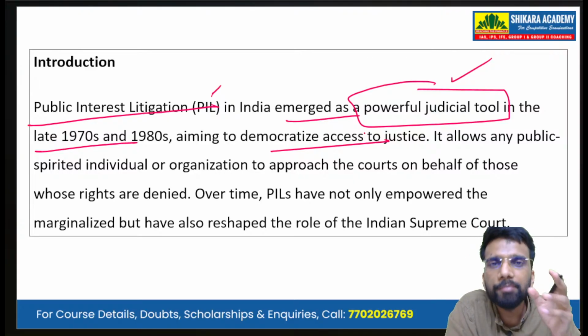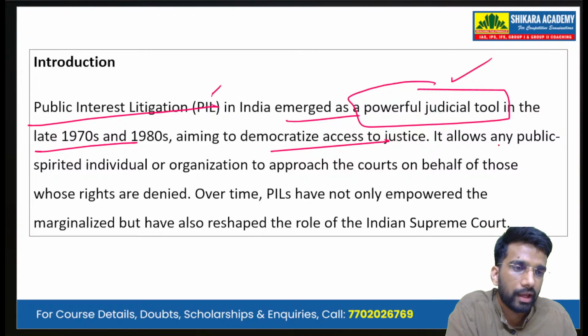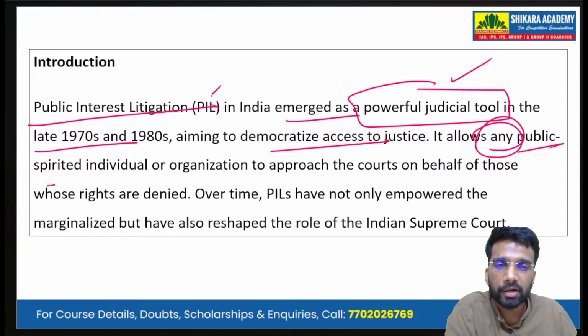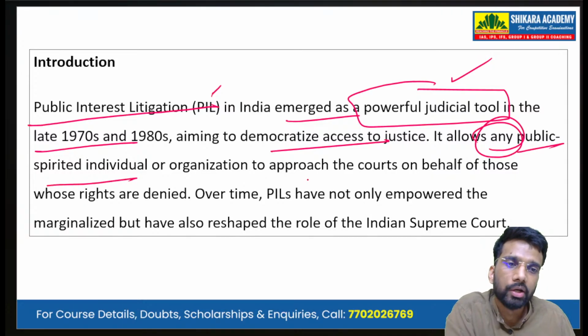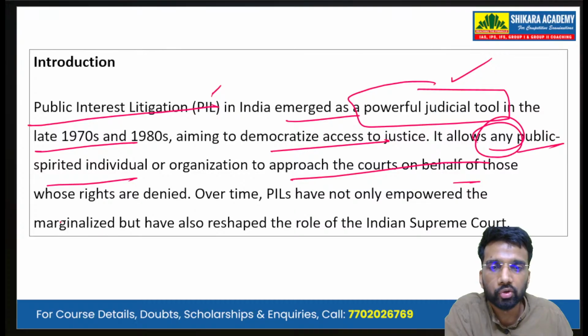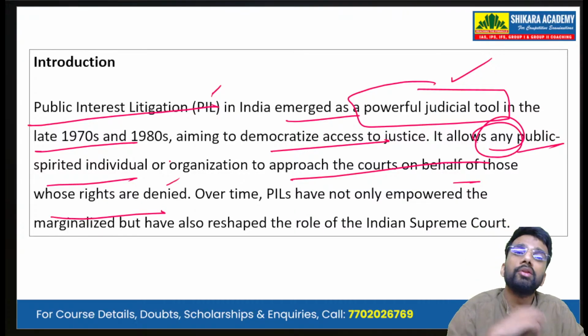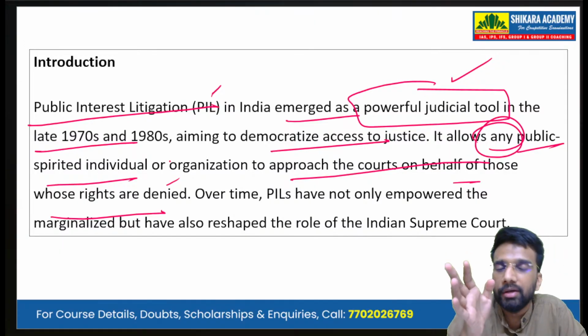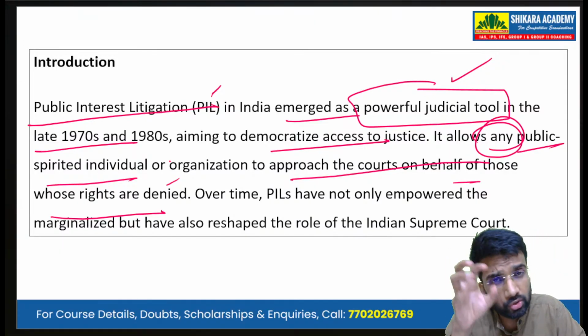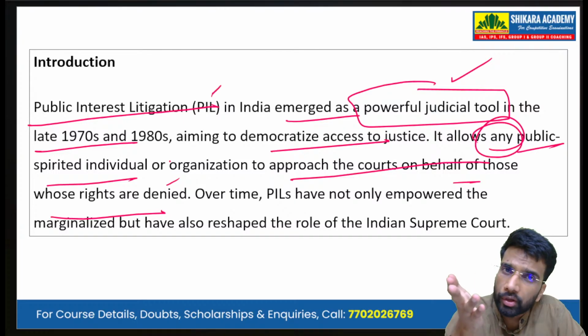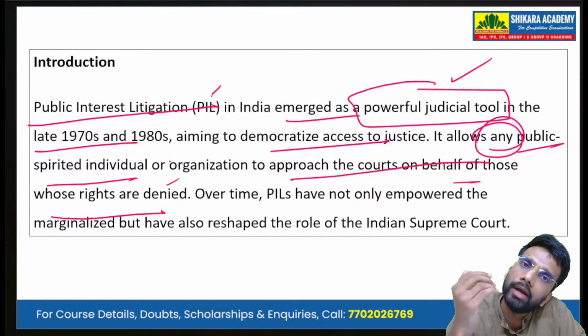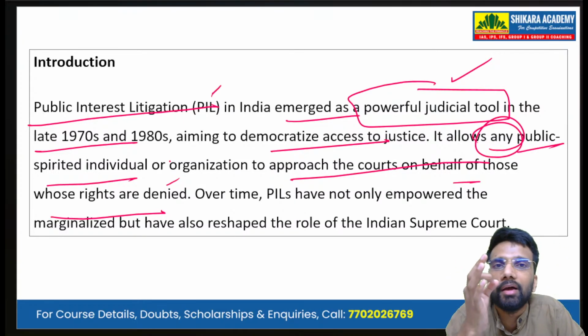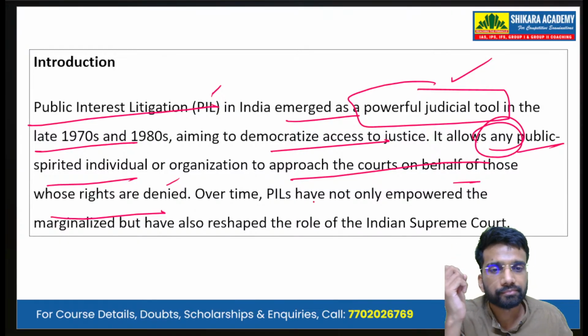It allows any public-spirited individual or organization to approach the courts on behalf of those whose rights are denied. So if you think that some other person's rights have been denied, then you as an individual, without any locus standi, can approach the court and file a PIL.